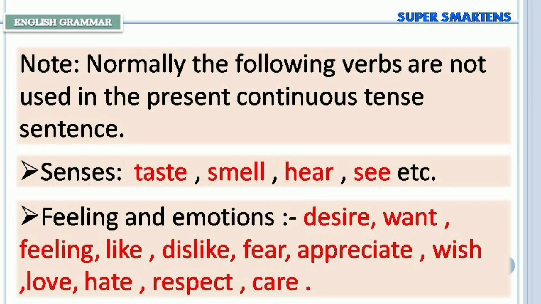Note that normally, the following verbs are not used in the present continuous sentence. Senses: taste, smell, hear, see, etc. Feeling and emotions: desire, want, feeling, like, dislike, fear, appreciate, wish, love, hate, respect, care.